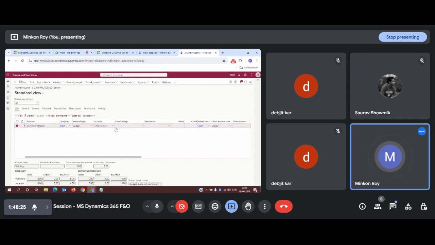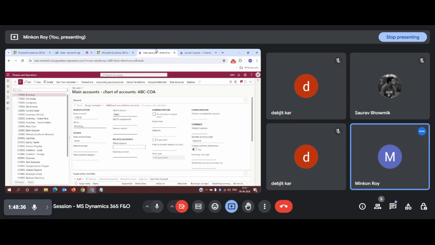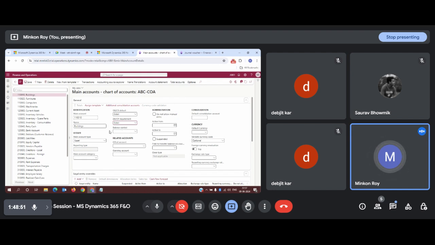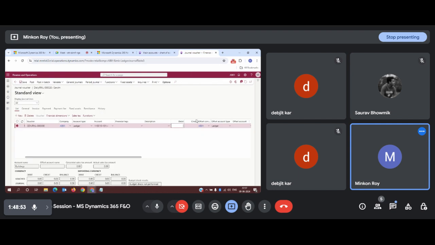Since this is a debit transaction, I need to do the debit transaction here only. So it will give us a hint that this is a debit account and you need to perform a debit transaction. Now, if you select debit in the debit and credit requirement, the system will hint that you need to forcefully debit this account.